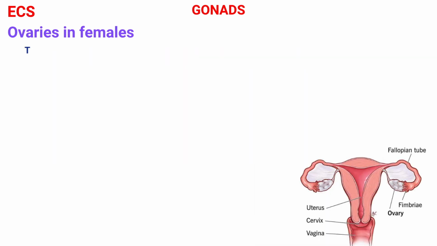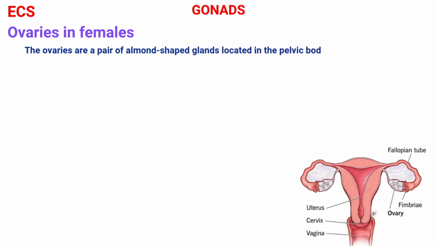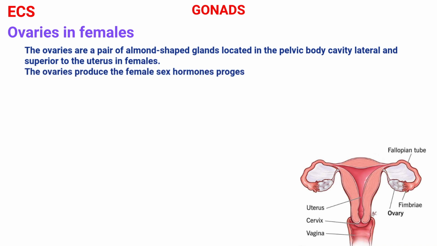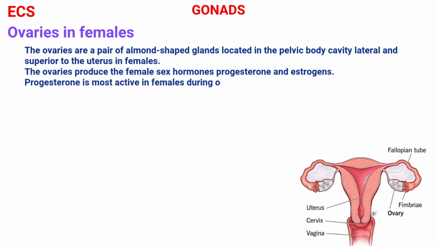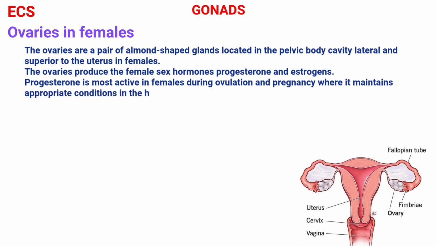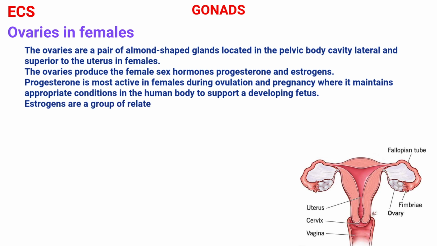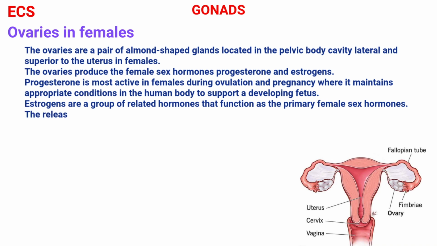The ovaries are a pair of almond-shaped glands located in the pelvic body cavity, lateral and superior to the uterus in females. The ovaries produce the female sex hormones progesterone and estrogens. Progesterone is most active in females during ovulation and pregnancy, where it maintains appropriate conditions in the human body to support a developing fetus. Estrogens are a group of related hormones that function as the primary female sex hormones.